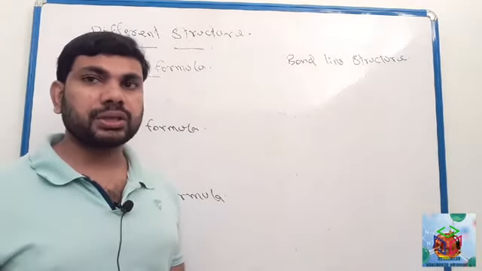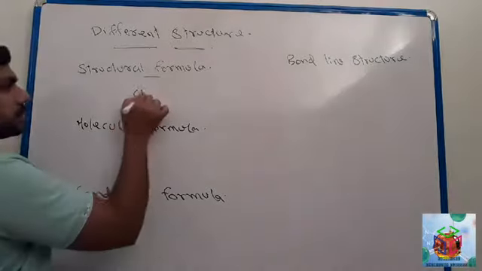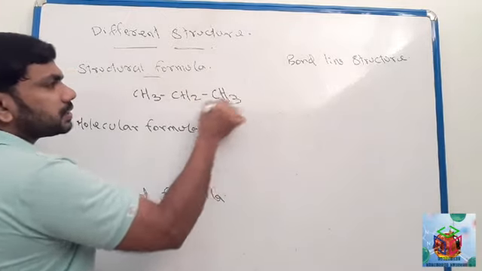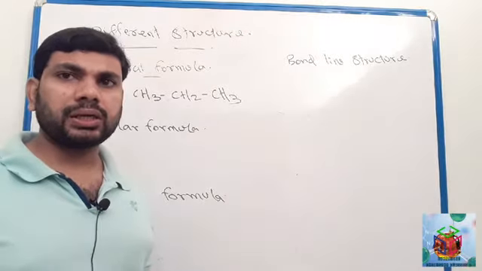Look here, one hydrocarbon: CH3, CH2, CH3. Imagine this is one hydrocarbon, CH3, CH2, CH3.